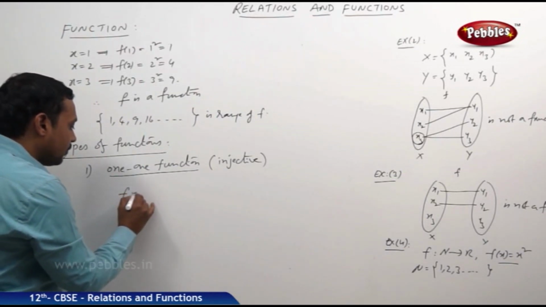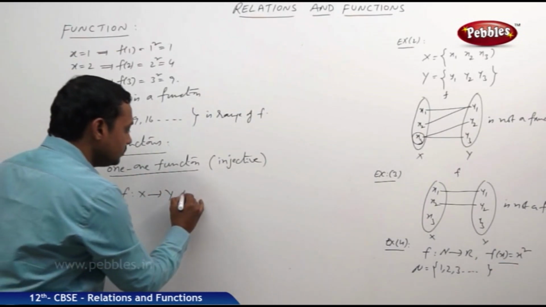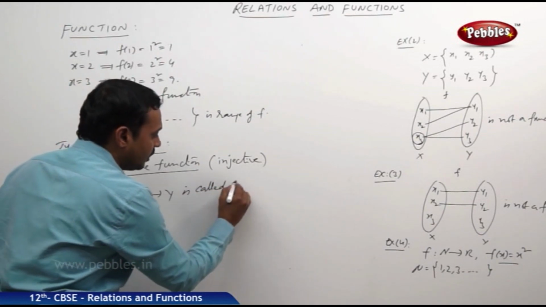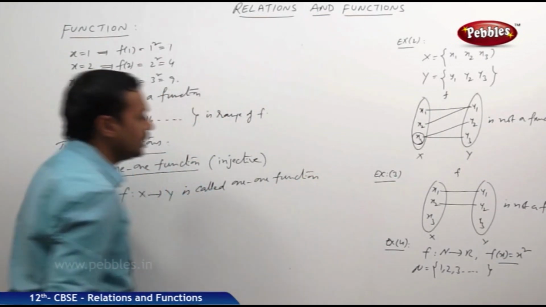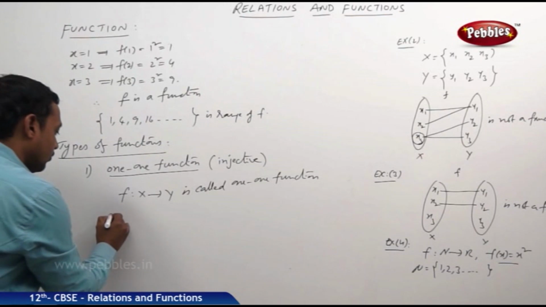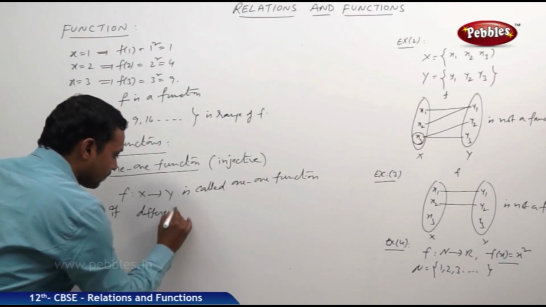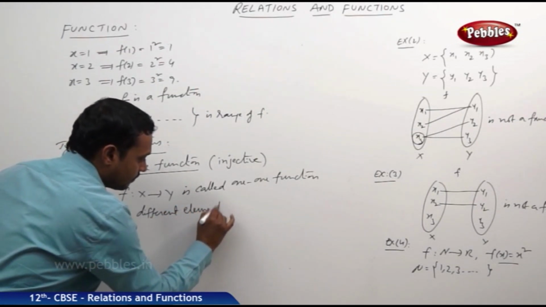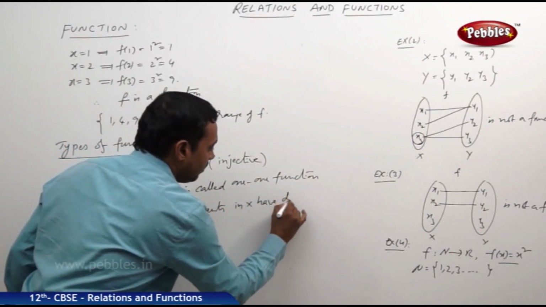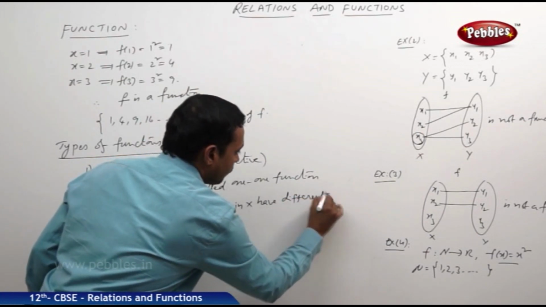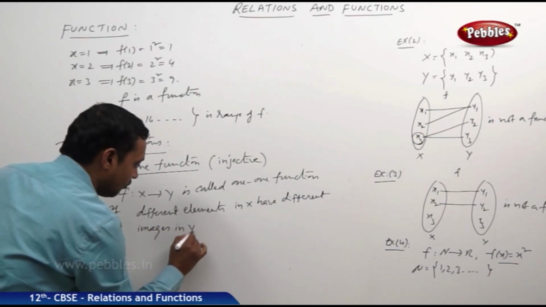What is the one-one function? A function f that maps x to y is called a one-one function or injective function if different elements in x have different images in y.